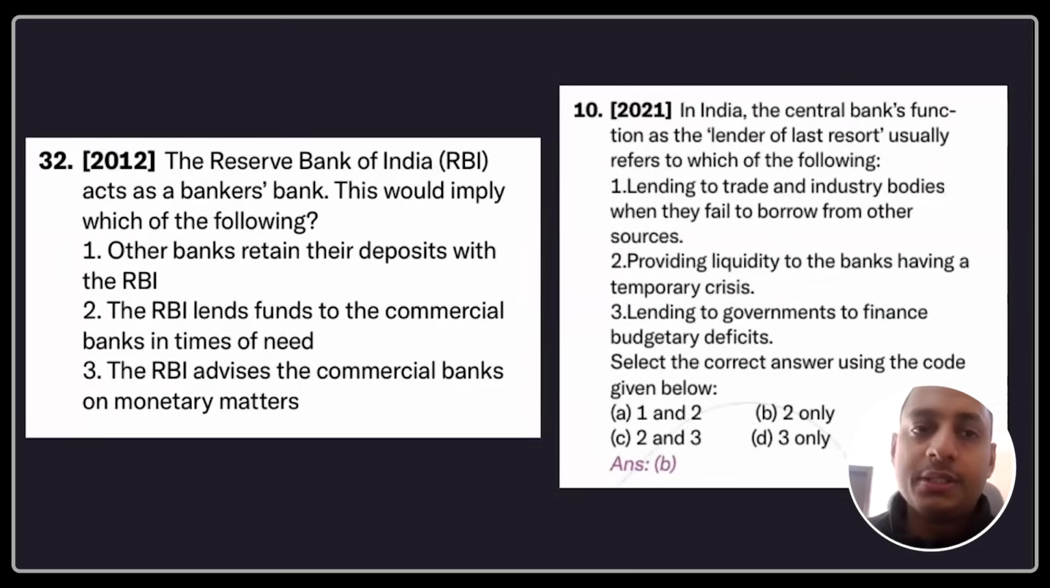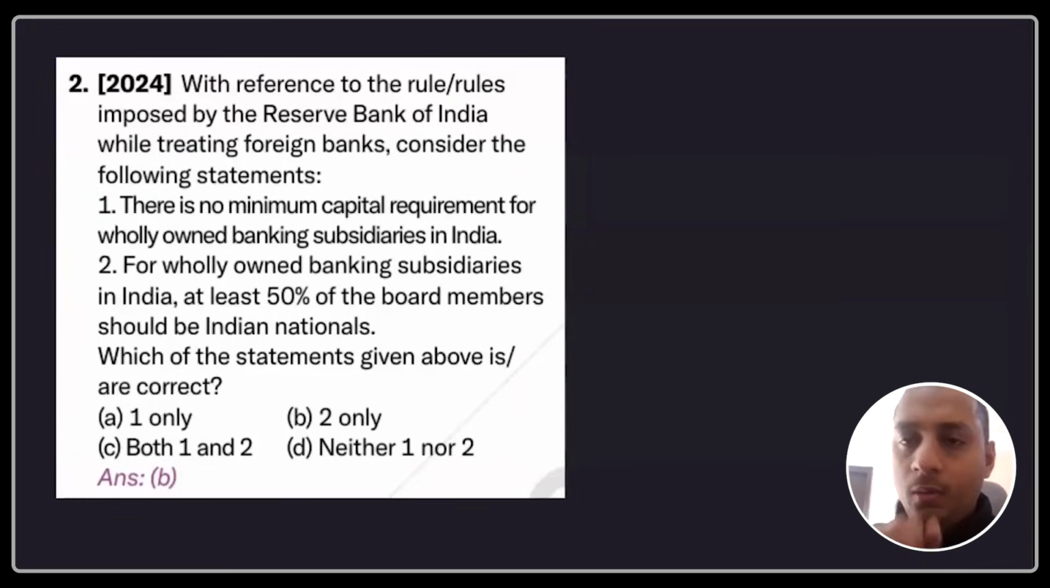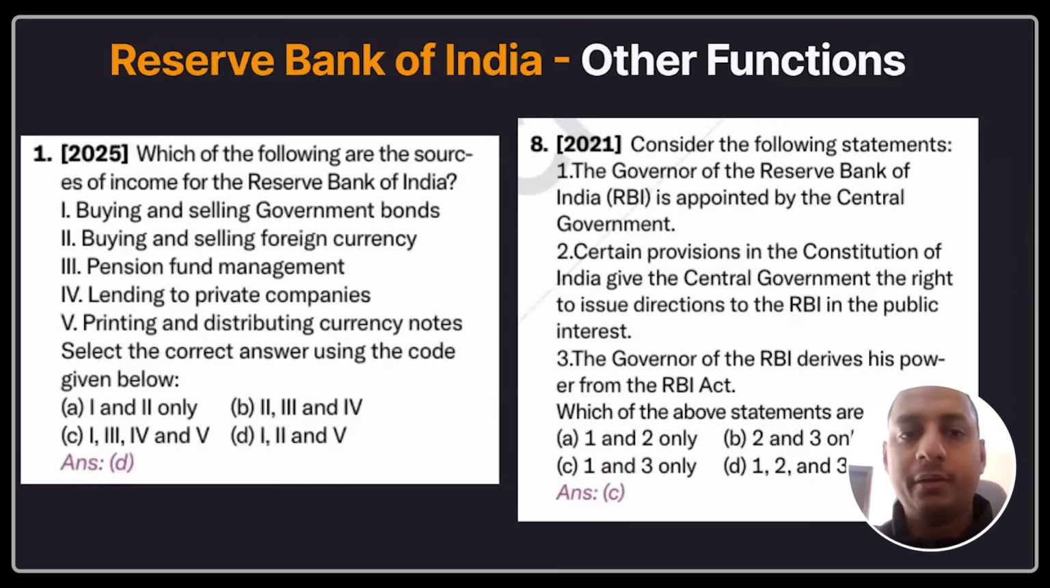Other functions such as RBI acting as the banker's bank, lender of last resort, are almost the same thing. And here, how RBI restricts the foreign banks as well. Okay. So it's not only that you have to focus on the monetary policies, the money supply, how RBI influences policies. Rather, you have to focus on the RBI's other functions as well. Lender of last resort, banker's bank, how they print the currencies, and all the other different functions taken by RBI.